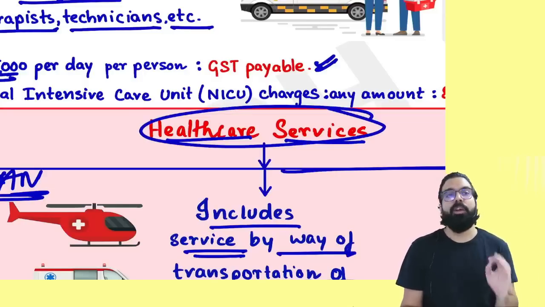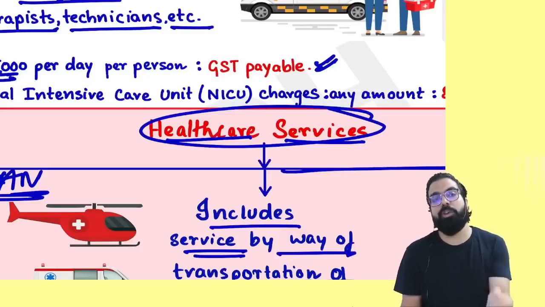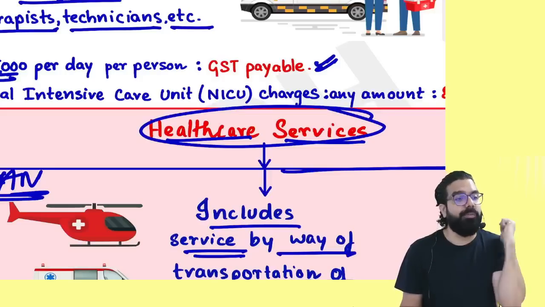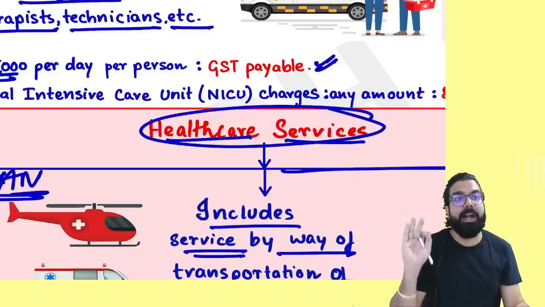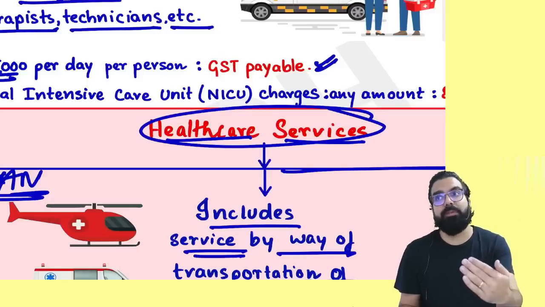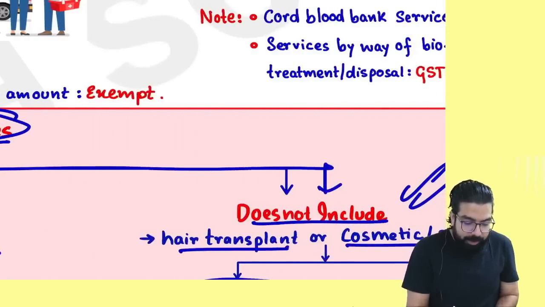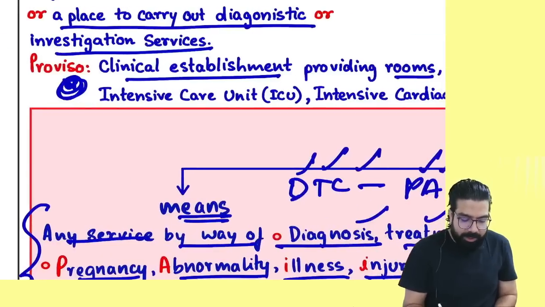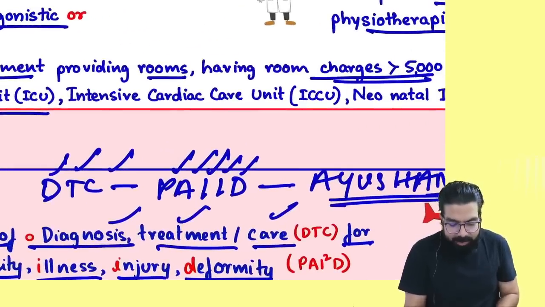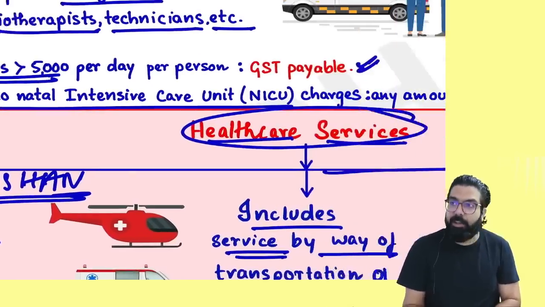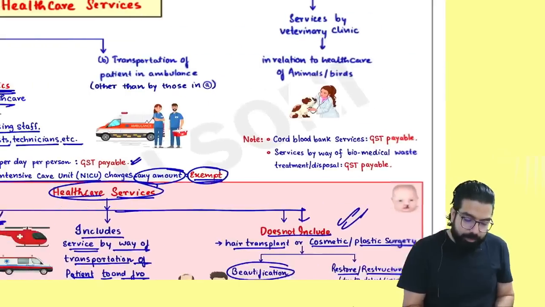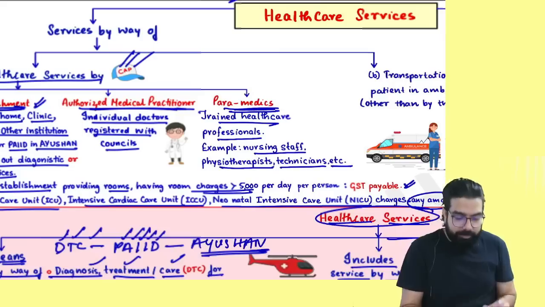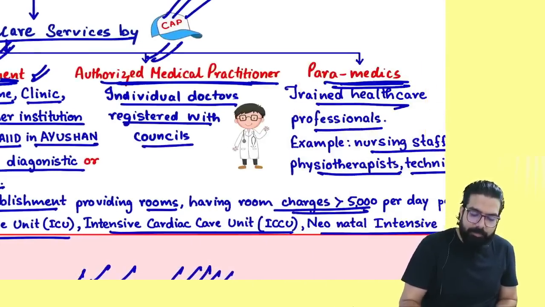Now you tell me one thing, who wants to go to an ICU? But still, if somebody got admitted in an ICU, then ICU charges are 30, 40, 50,000 in a day. They are telling whatever charges are taken by the ICU, even if it is more than 5,000 rupees, always it shall be exempted. Whether it is ICU, ICCU, or NICU, always remember any amount shall always be exempted.